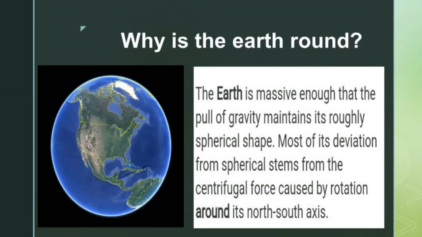Most of the deviation from the spherical shape stems from the centrifugal force caused by rotation around its north-south axis. For example, if you see the map, there will be north, south, west and east. From that rotation, if you see from the north-south, it is called round in shape.